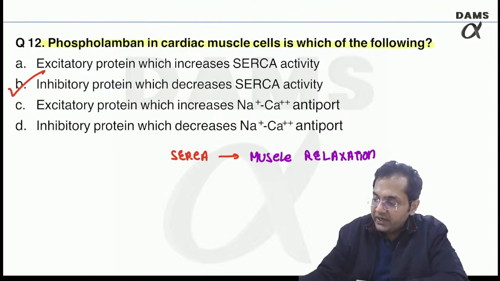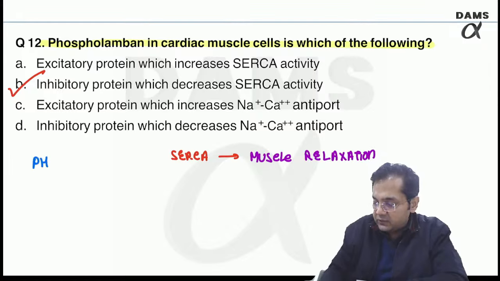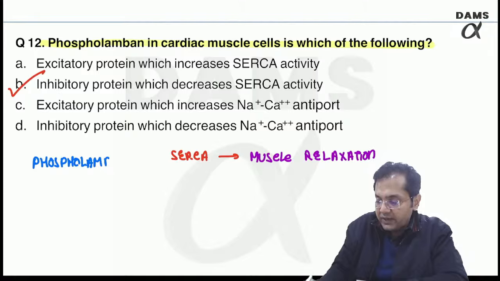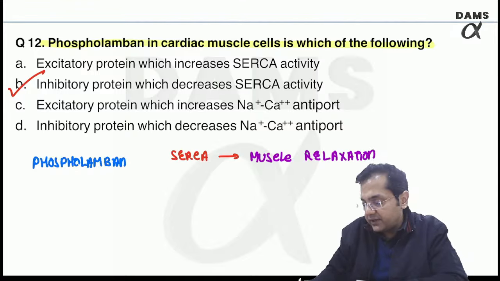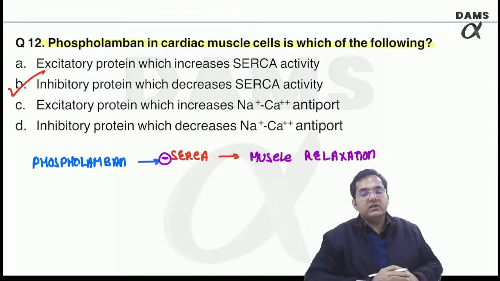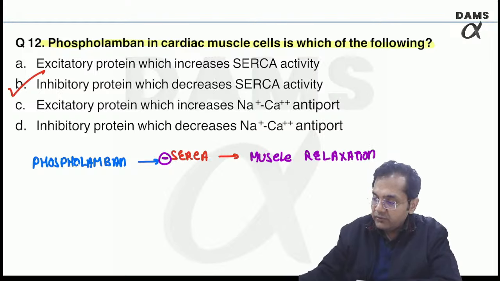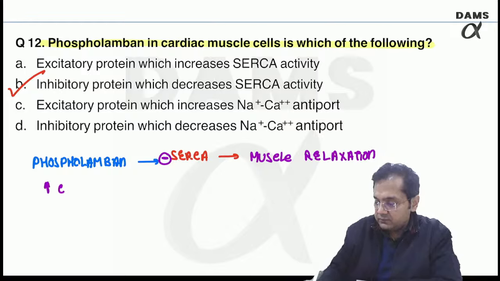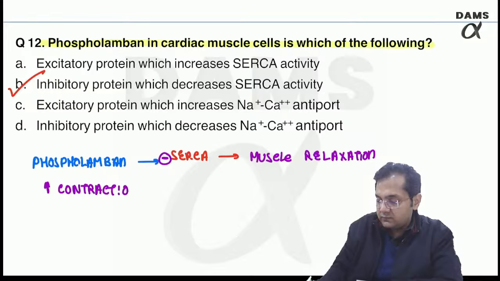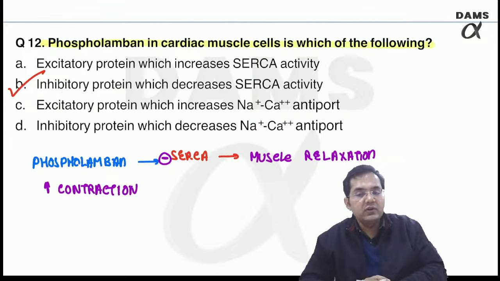So phospholamban is an inhibitory regulatory protein which is inhibiting the SERCA. So tell me what will happen, more contraction or more relaxation? Phospholamban will naturally result in more muscle contraction. Right? More muscle contraction.